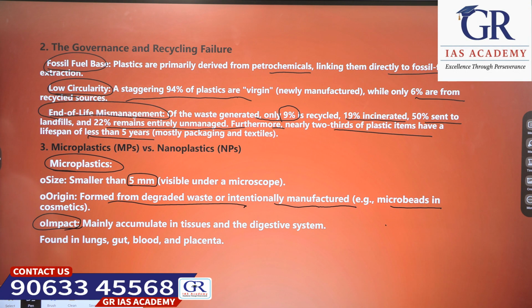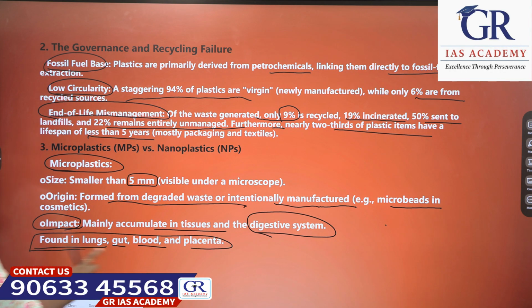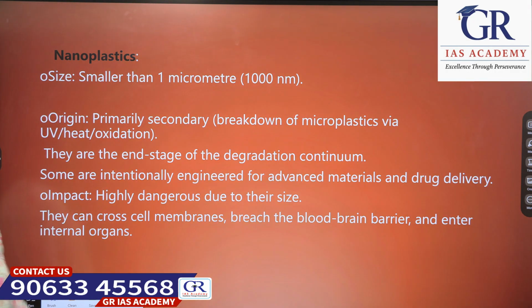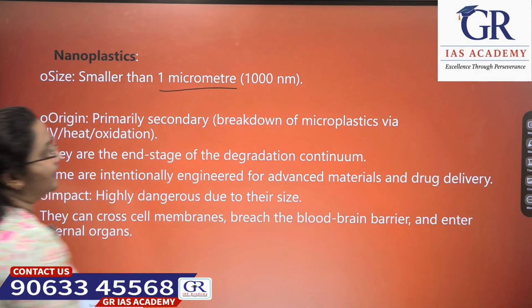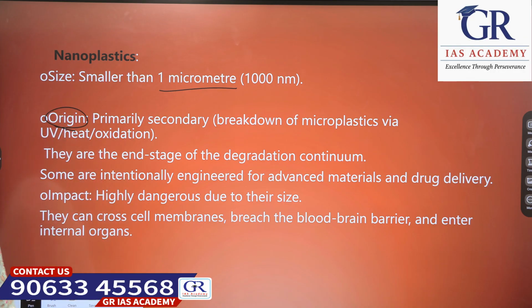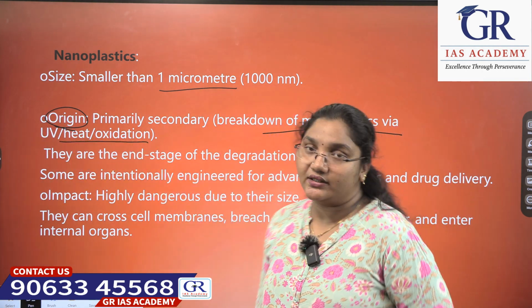Next, impact. What is the impact of microplastics? They mainly accumulate in tissues and digestive systems, and are found in lungs, gut, blood and placenta. Okay, these are about microplastics. Let's see nanoplastics. Nanoplastics are smaller than microplastics, around 1 micrometer, that is 1000 nanometers. Where are they originated? They are originated primarily in secondary ways. Secondary means breakdown of microplastics via UV, heat or oxidation.